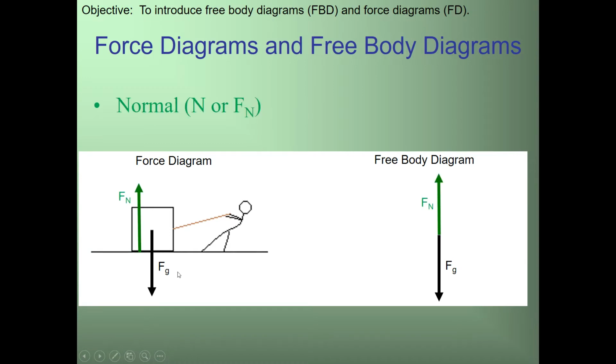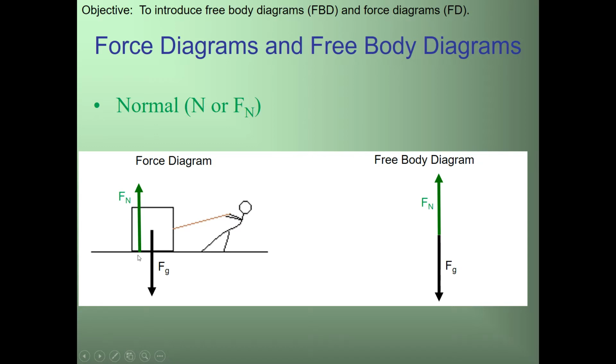Now, normal force is applied only when an object is on the surface of something. We've got a box here on the surface of the ground. So the surface is imposing a force on the box, and it's always going to be perpendicular to that surface. If I were to put an angle between the normal force and the surface, it would be 90 degrees.